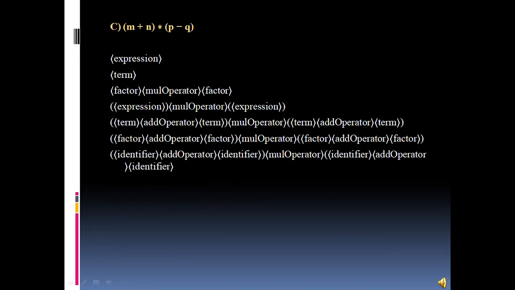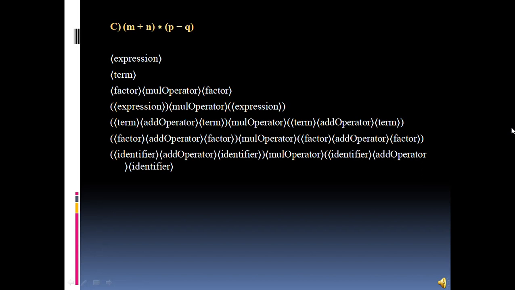The third and the last string given is m plus n into p minus q. We can see that it is a whole expression. The terms are m plus n, in between there is a multiply operator, and again the term is p minus q. Then we further divide the expression into factors, and at last we divide it into identifiers.